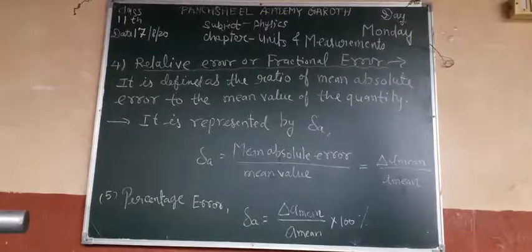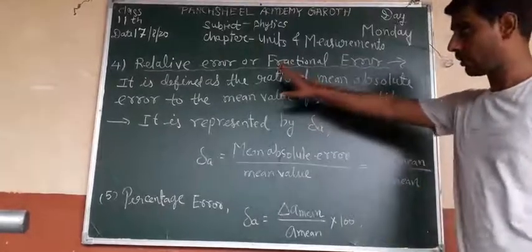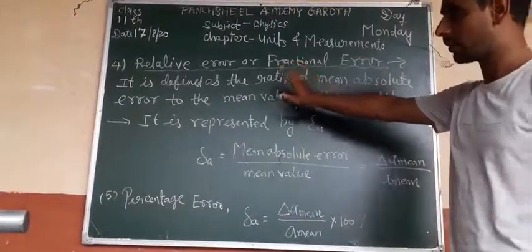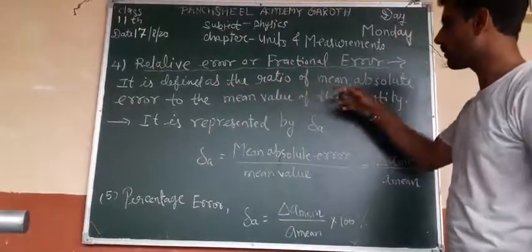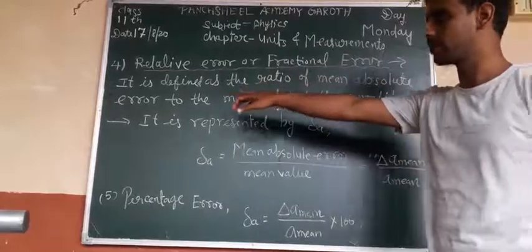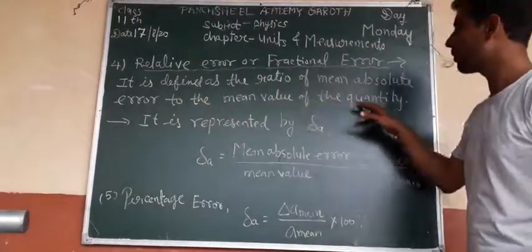Okay, next relative error or fractional error. Okay, relative error or fractional error, how to define? It is defined as the ratio of mean absolute error to the mean value of the quantity.